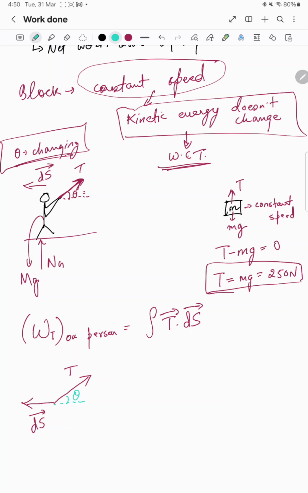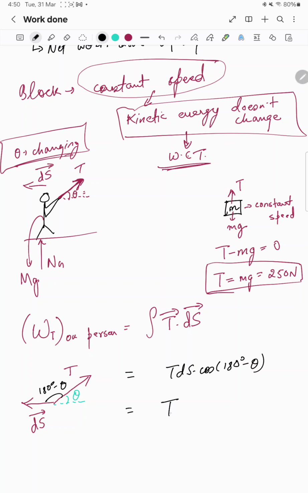This angle is theta. Now here in this case, if I write T dot ds, this angle is 180 degree minus theta. So this will become T ds cos(180 degree minus theta).